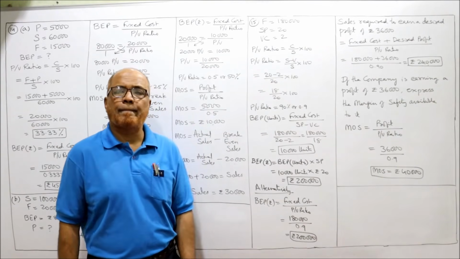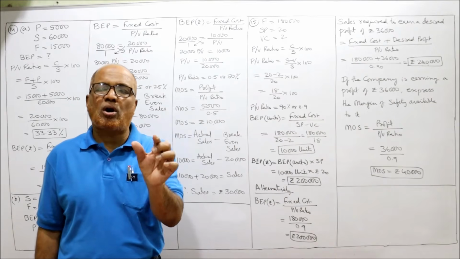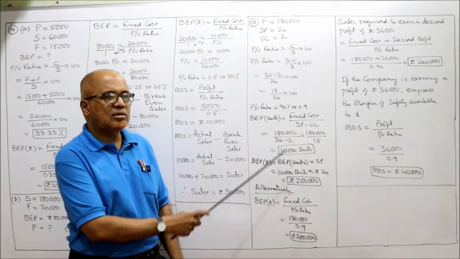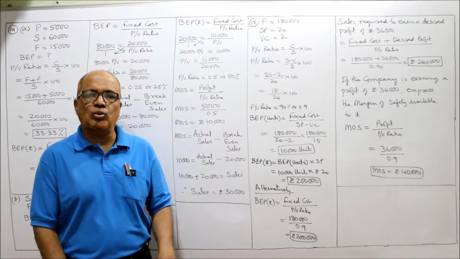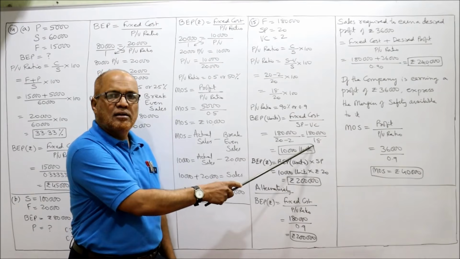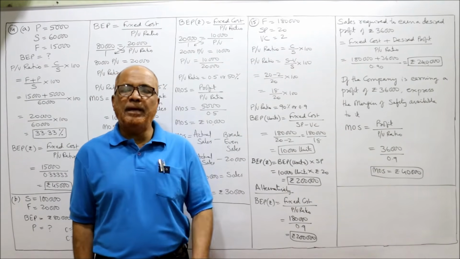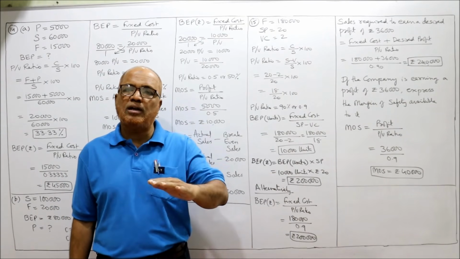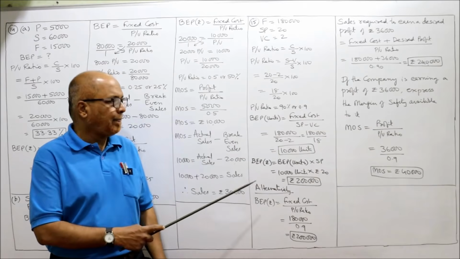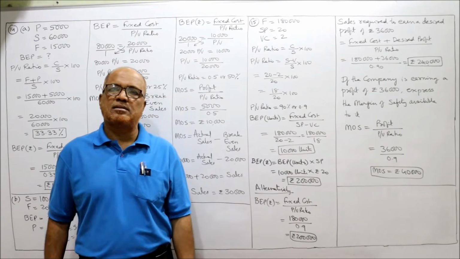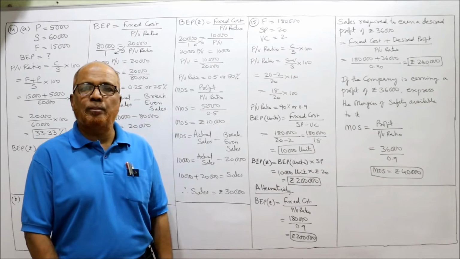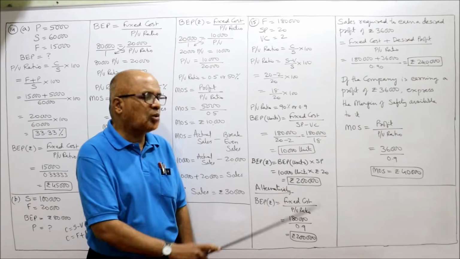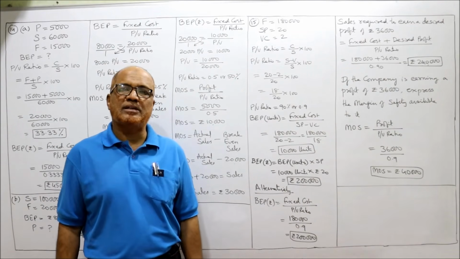Now BEP in units. The formula is fixed cost divided by SP minus VC. The fixed cost 1,80,000. Selling price 20 minus 2, 18. So 10,000 units. BEP, break-even point in units, is 10,000 units. Now if you want in rupees, simply multiply: BEP in rupees is equal to BEP in units into selling price per unit. So BEP in units we got 10,000. Selling price is given in the problem, 20 rupees. So 10,000 into 20, 2 lakh rupees is the BEP in rupees.